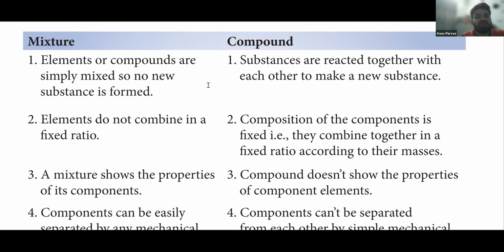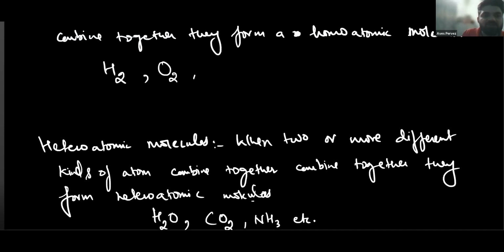You know that if you are making a mixture, let me explain the second point here, it does not mean that you need to make it in a simple ratio. For example, if you have a glass of water and add 1 tablespoon of sugar, it becomes a sugar solution. And if you add 2 tablespoons of sugar, it is still a sugar solution. It will not become something other.